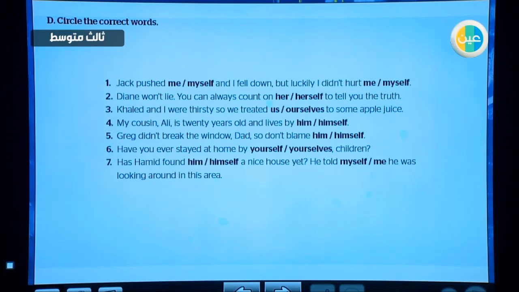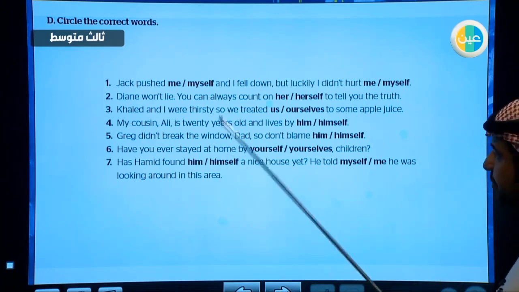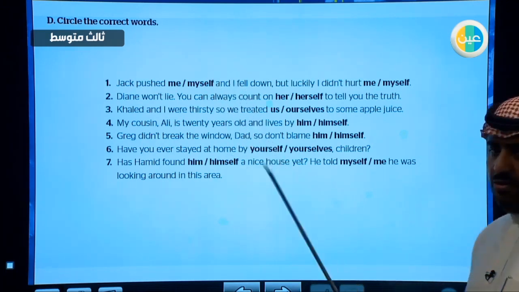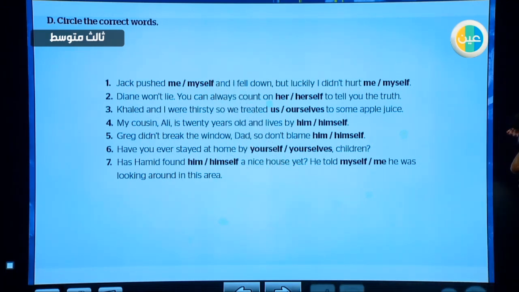Now let's go to exercise D. Circle the correct words. Number 1, and here we are going to deal with the reflexive pronouns and the object pronouns. The reflexive pronouns are used as an object when the object and the subject of a sentence are the same.